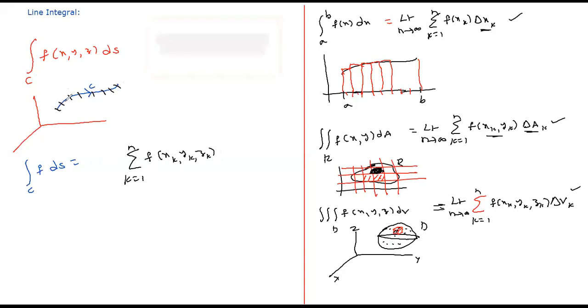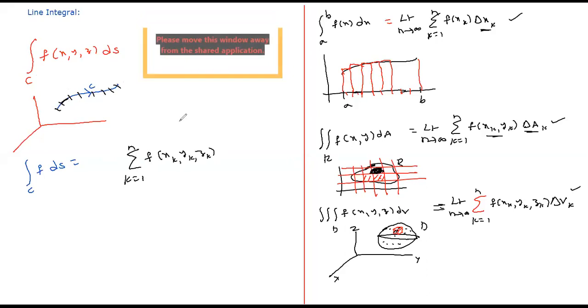And what will be the dimension of this arc? Dimension of this arc is going to be length. That length we denote with the delta sk. That dimension of this arc is going to be length.